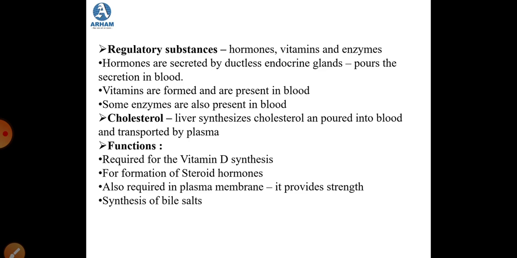Because once the hormones are secreted by these ductless endocrine glands, they are poured into the blood, and as they are poured into the blood, they are circulated through all the body parts. Then there are vitamins, which are also present in the blood, and certain enzymes are also present in the blood. So plasma also carries the regulatory substances.